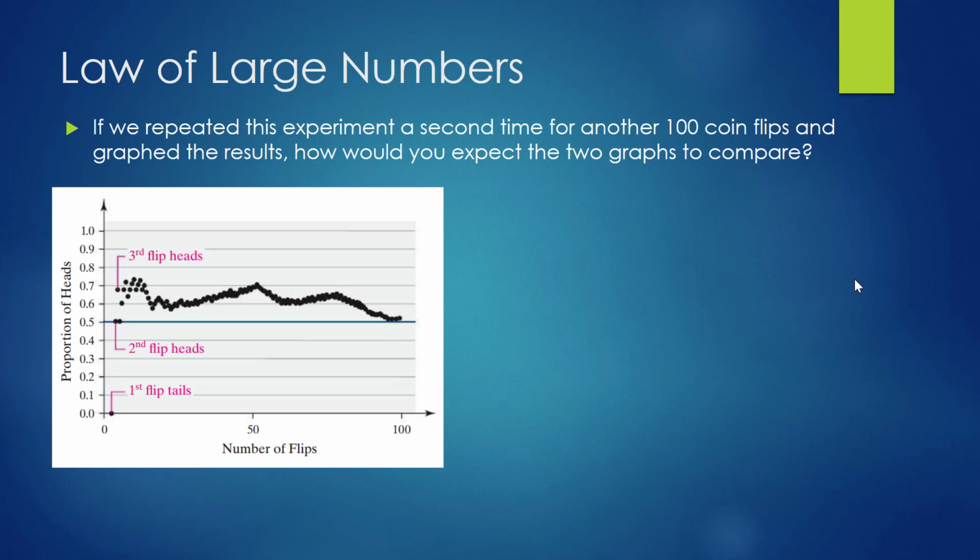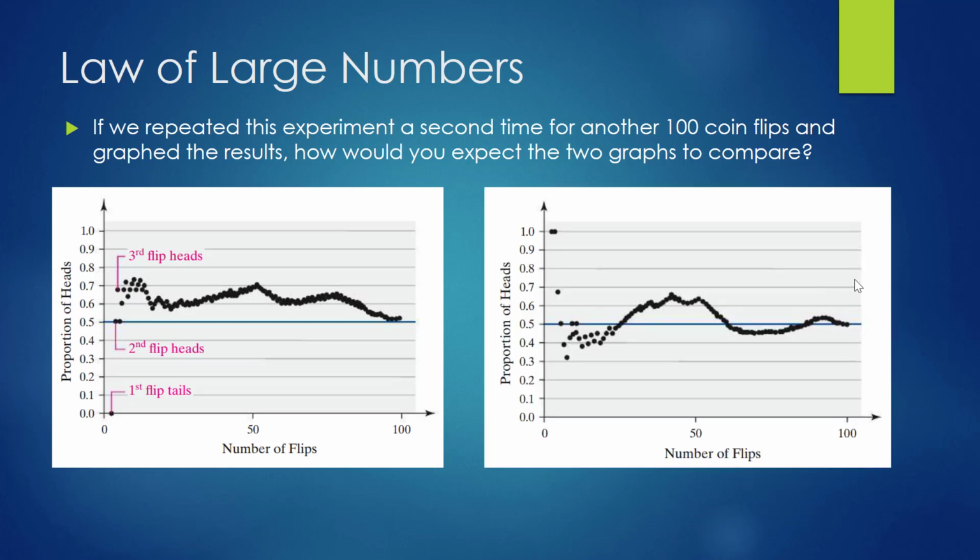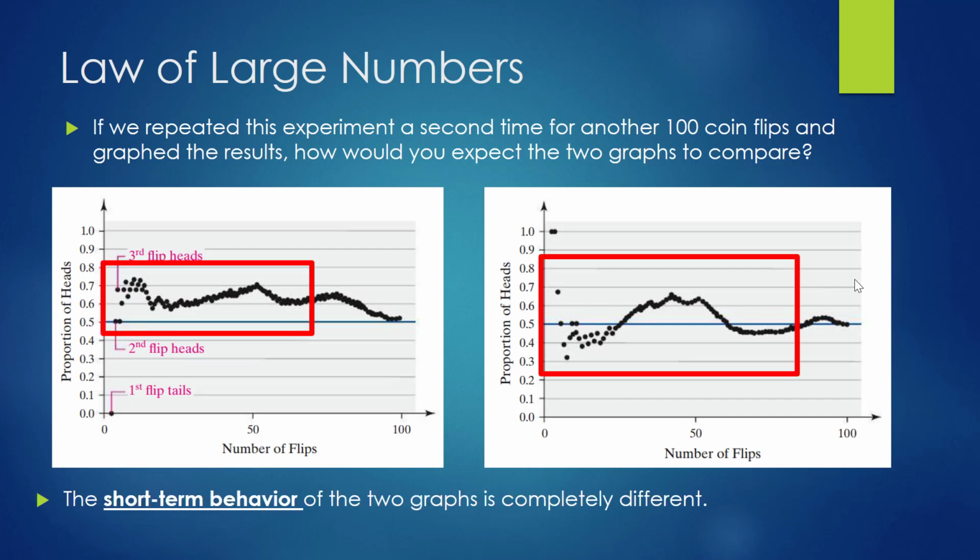Here's our first graph that we just saw on the previous slide. And here's the second graph. Pause the video again and see if you can see the similarities or differences between these two graphs. Did you notice that the short-term behavior of these two graphs is very different? For example, if we look at the first graph, it never dips below the probability of 0.5, whereas this graph dips below and then above and then below 50% a few times.